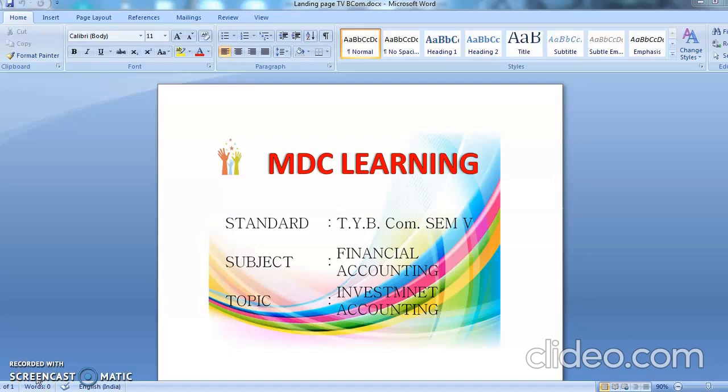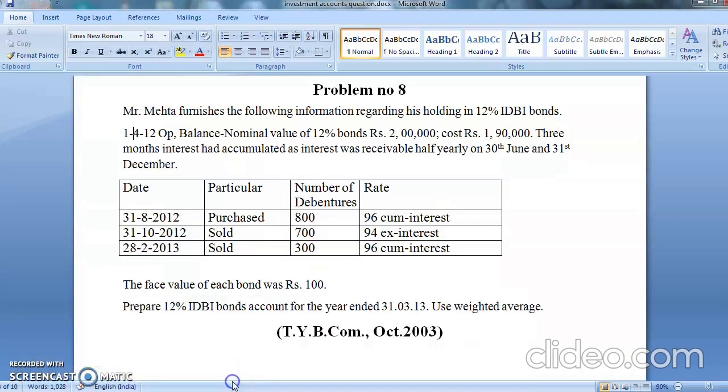Today I'm going to teach you the subject financial accounting and the topic which we are right now discussing, investment accounting. So let's read the problem, understand the problem and then solve the problem. Chalo, we'll read the problem.